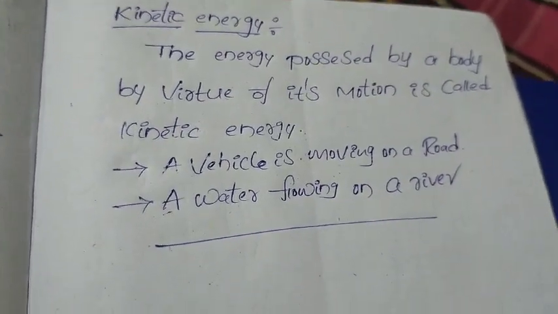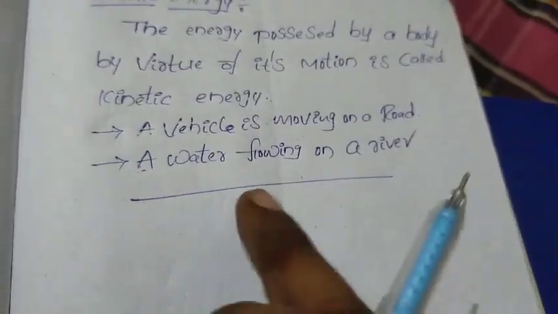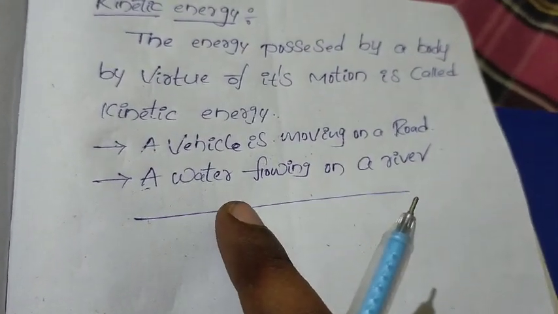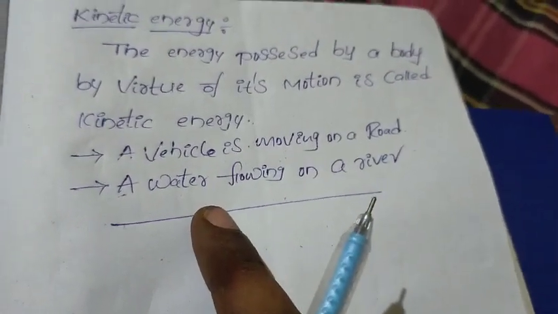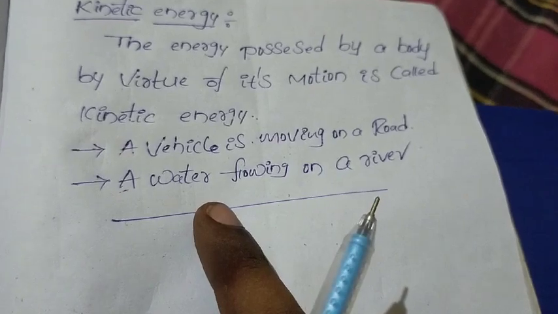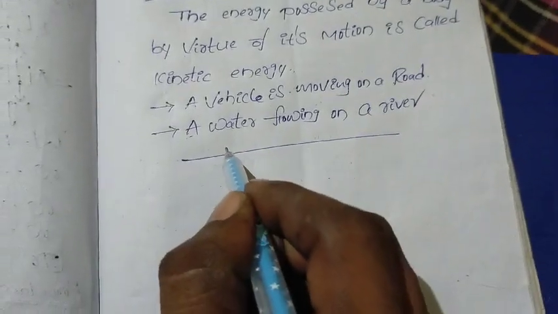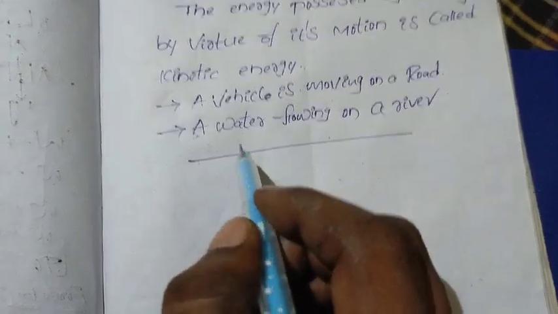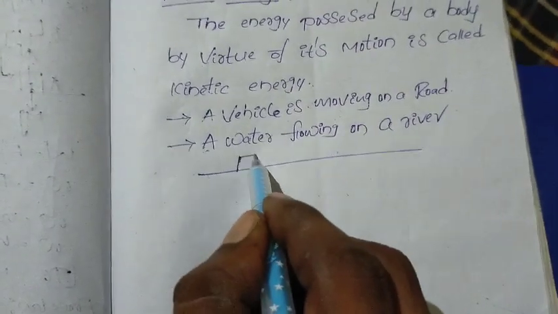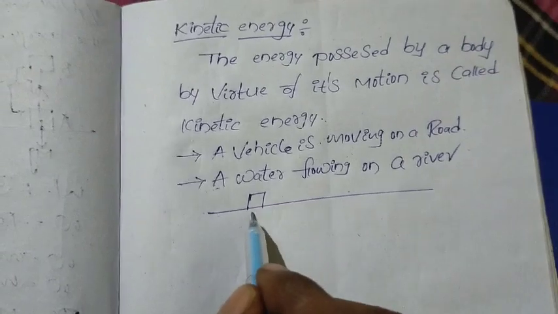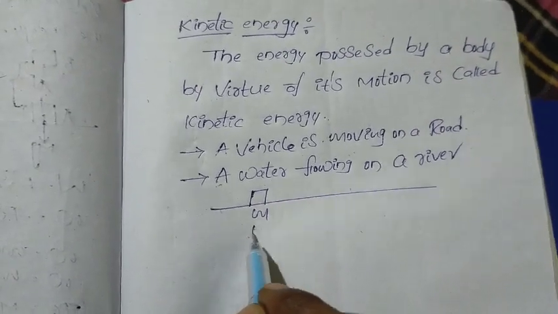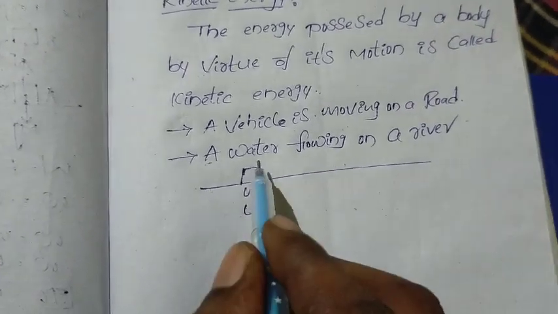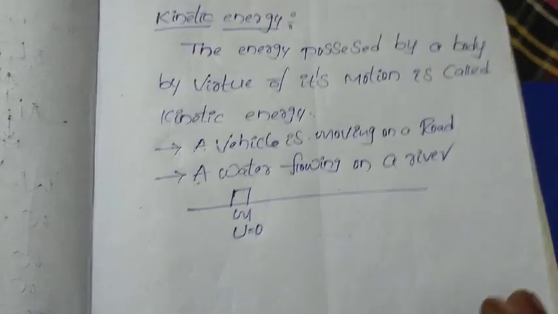Okay, so I hope you understood about kinetic energy. So we will derive the formula for the kinetic energy. Okay, so now to derive the kinetic energy, I'll take one example here. Consider one object here, its mass is m and its initial velocity is 0. That means the object is in rest position.